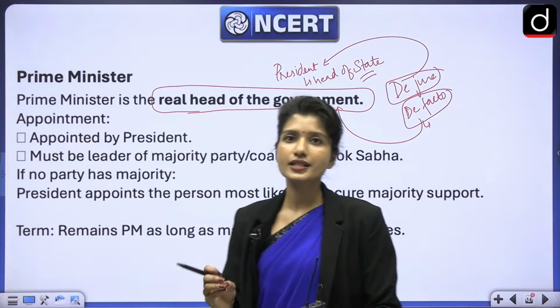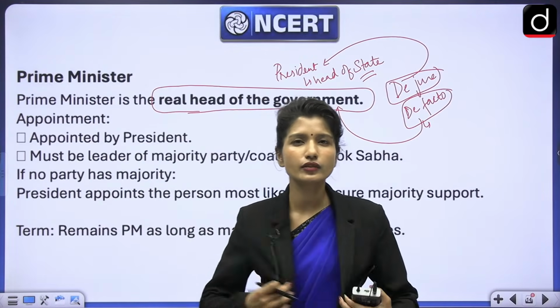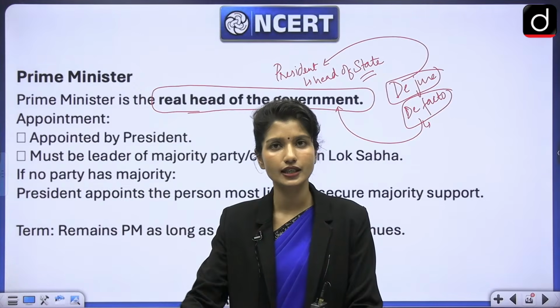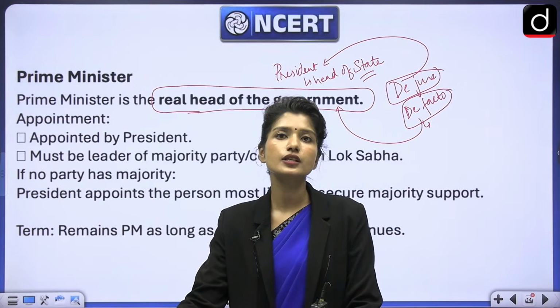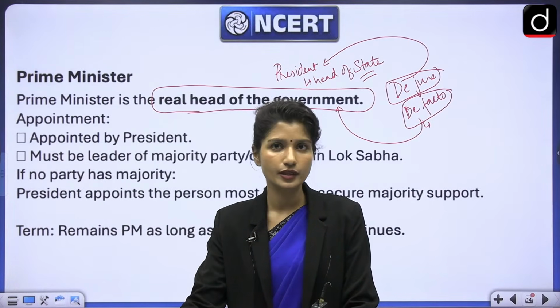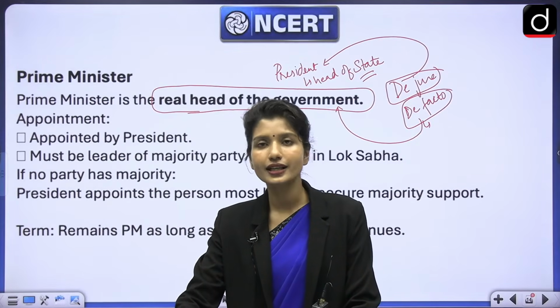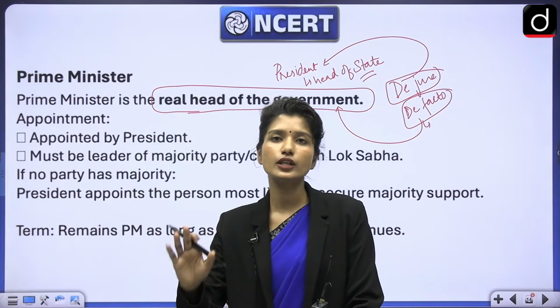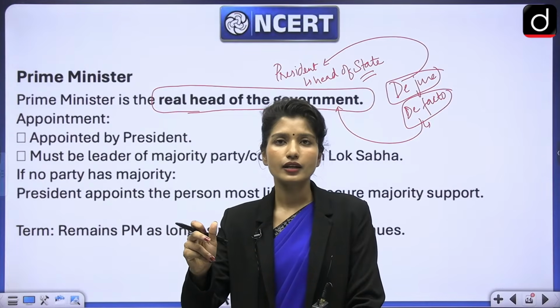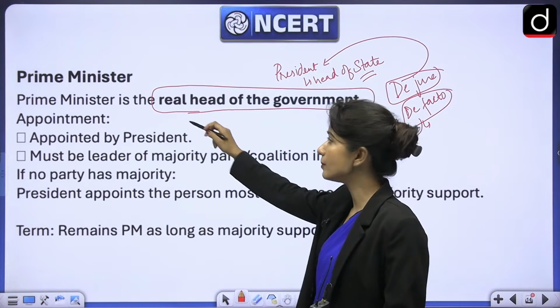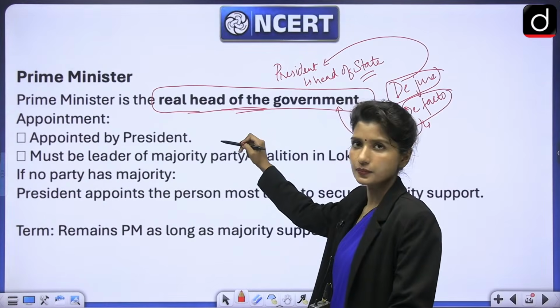Now, as I told you, the president is only the nominal head. Whatever appointments happen, they happen after the president gives his assent, which happens after the aid and advice of the Council of Ministers. We'll talk about all of these later. So the president has power, but that is only nominal power, only titular power. That is not the actual power. The actual power is with the Prime Minister. The Prime Minister is the real head of the government.